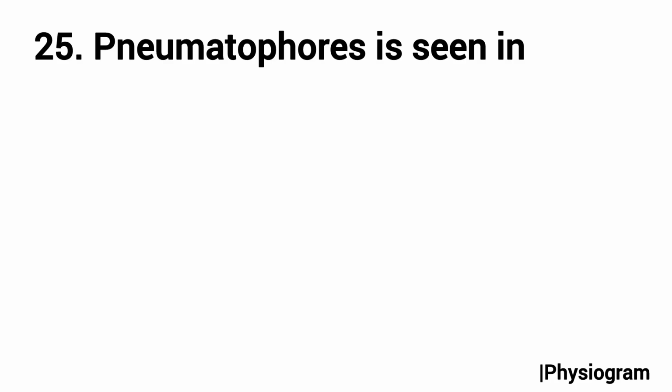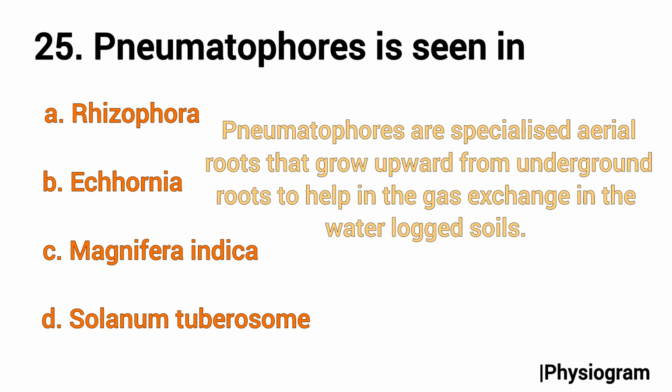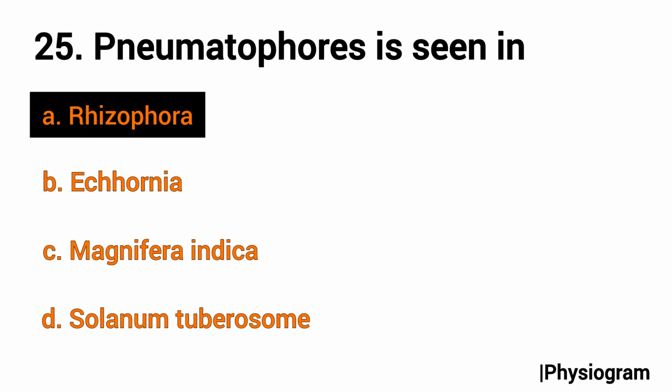Next question, number 25, is from plant morphology. Pneumatophores are seen in: option A, Rhizophora; B, Ecornia; C, Mangifera indica; and D, Solanum tuberosum. Pneumatophores are the specialized aerial roots that grow upward from the underground roots to help in gas exchange in waterlogged soil. The correct answer will be option A, Rhizophora.